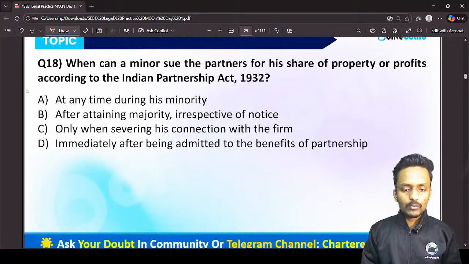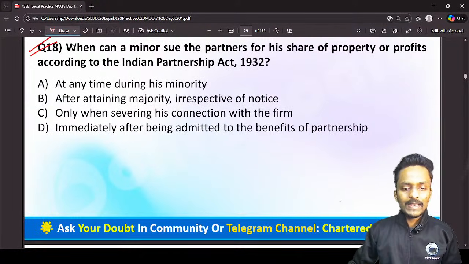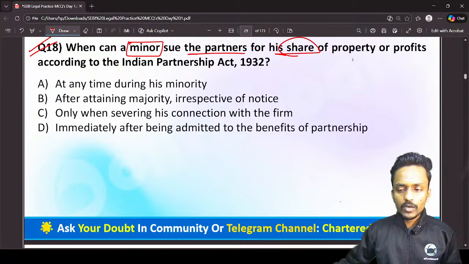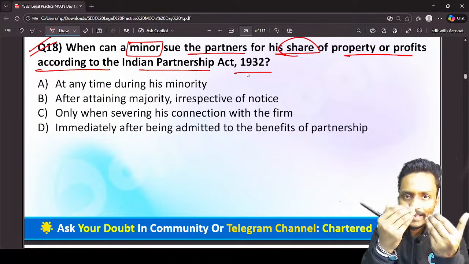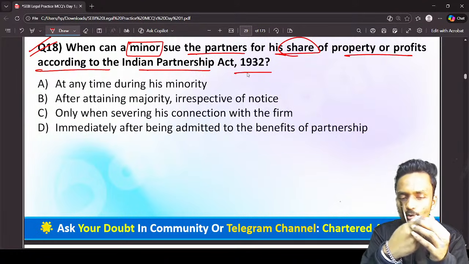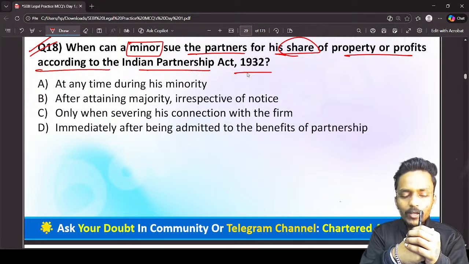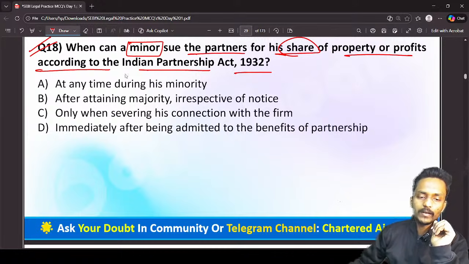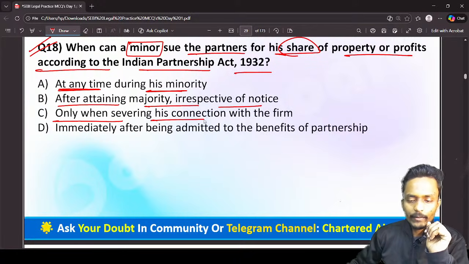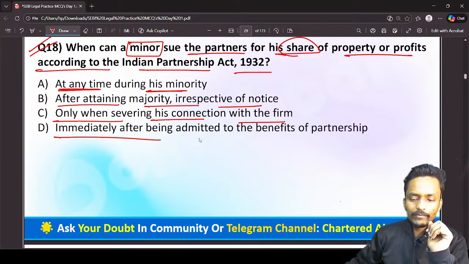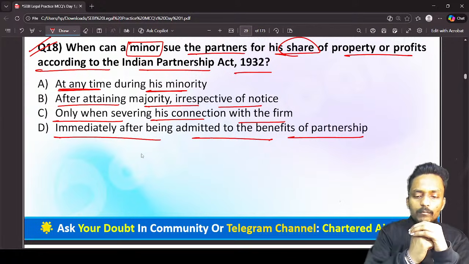Now we have question number 18. Question number 18 is talking about when a minor can sue the partner for his share of property or profit according to the Indian Partnership Act, 1932. The options are: at any time during his minority, after attaining majority irrespective of the notice, only when severing his connection with the firm, or immediately after being admitted to the benefits of the partnership firm.